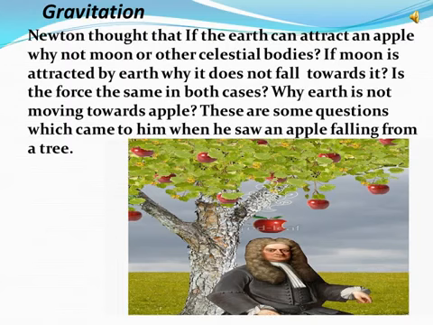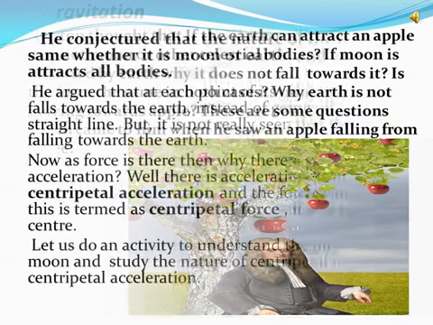Newton thought that if the earth can attract an apple, why not the moon or other celestial bodies? If the moon is attracted by the earth, why does it not fall towards it? Is the force the same in both cases? Why is the earth not moving towards the apple? These are some of the questions which came to him when he saw an apple falling from a tree.